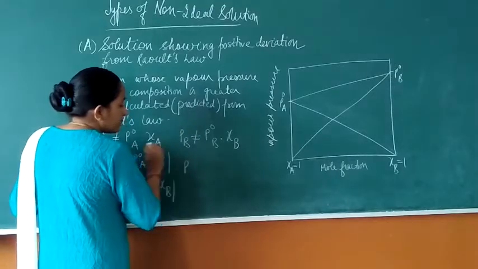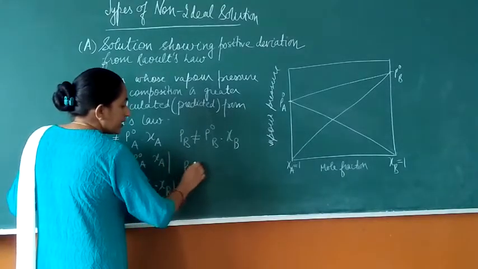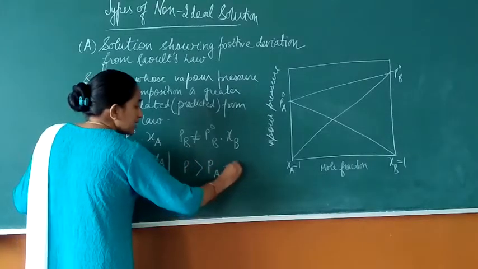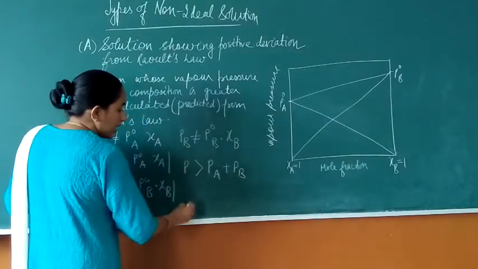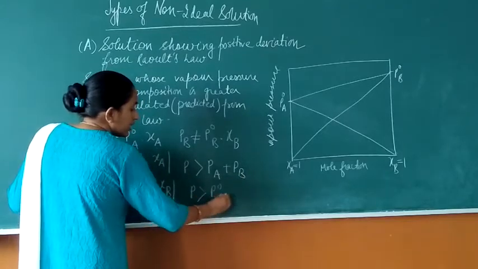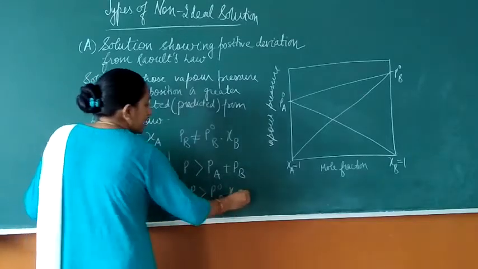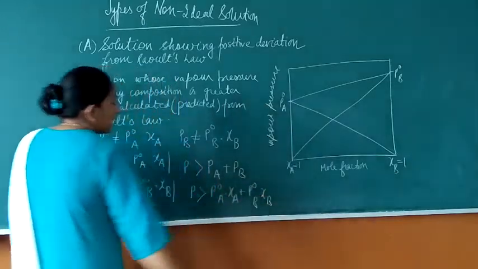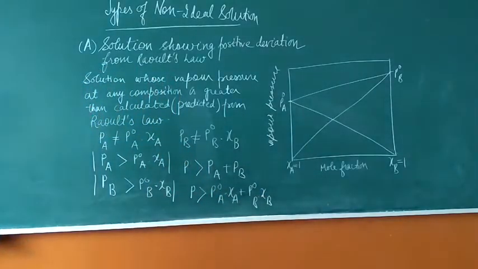And the total pressure P will then be greater than the partial pressure of A plus the partial pressure of B, or you can write it as P greater than P naught A chi A plus P naught B chi B. So this is the mathematical expression for the solution showing positive deviation from Raoult's law.